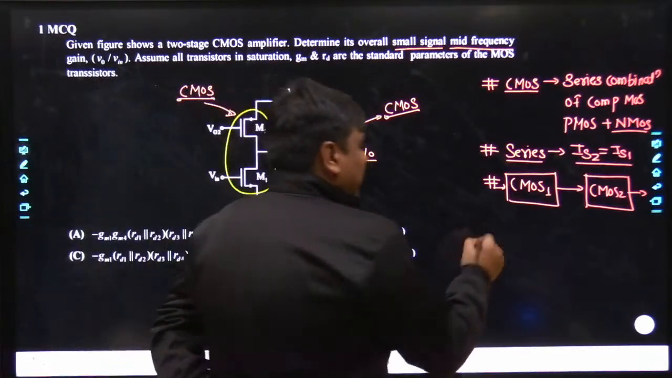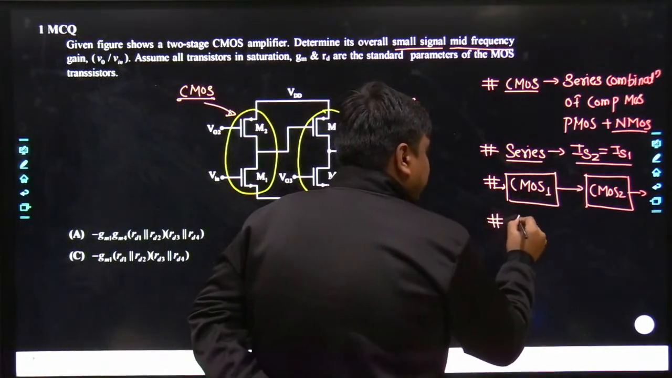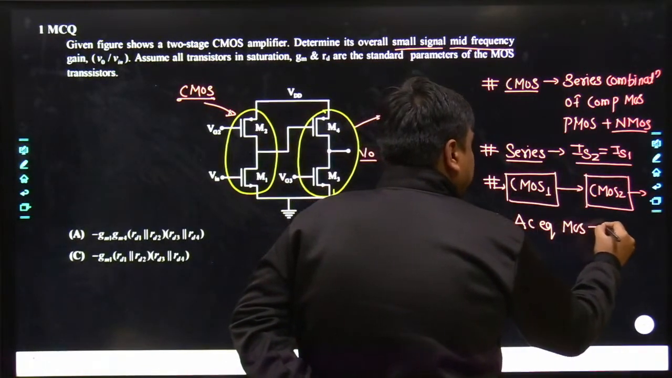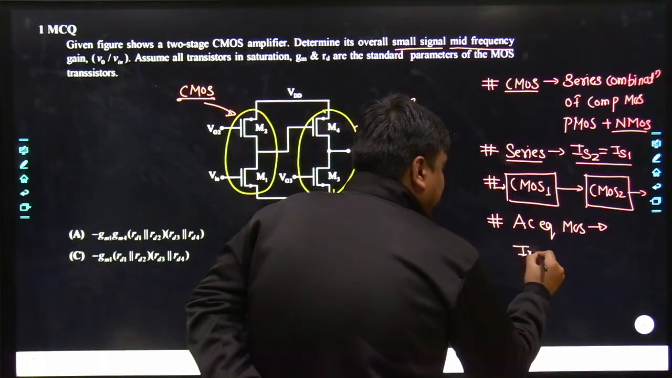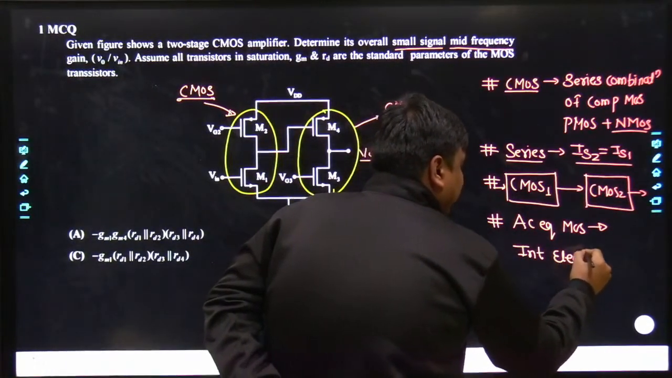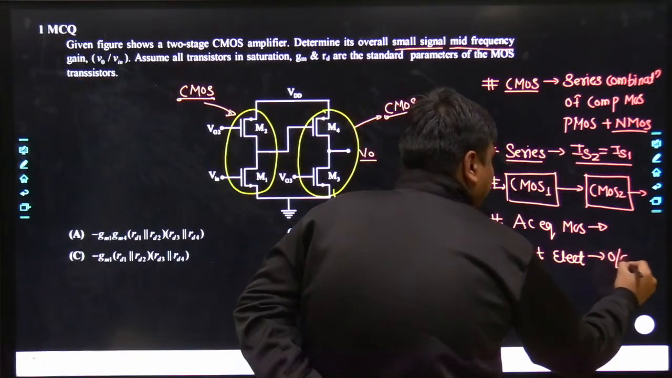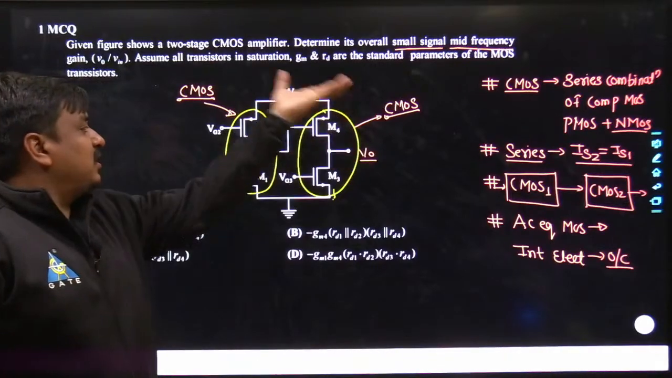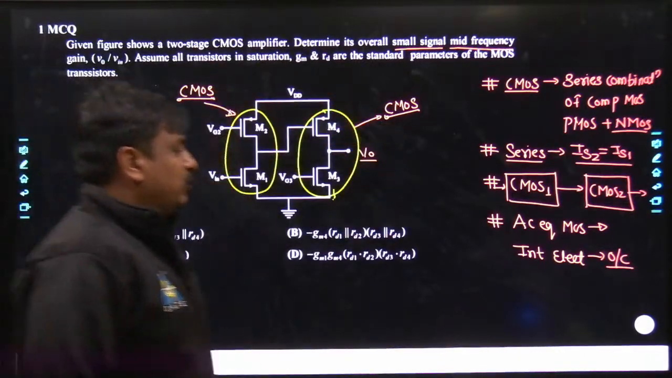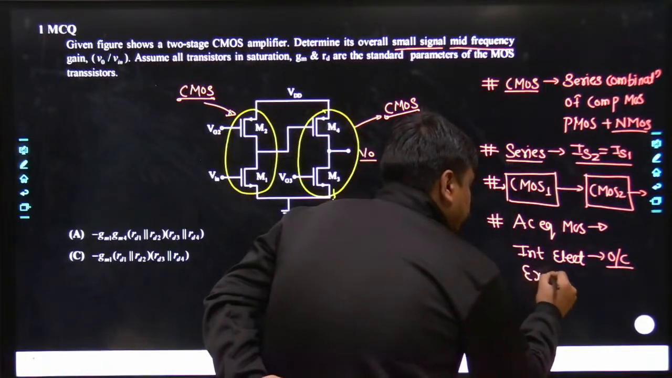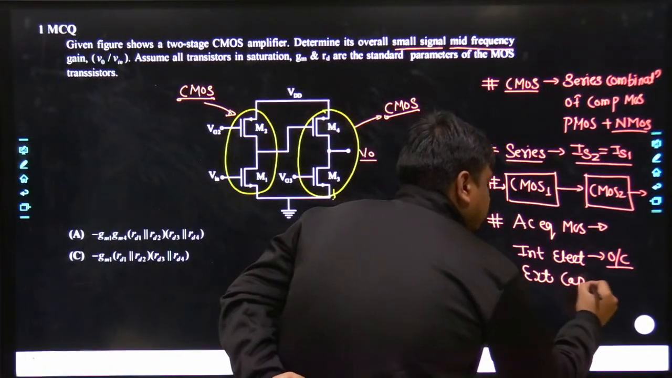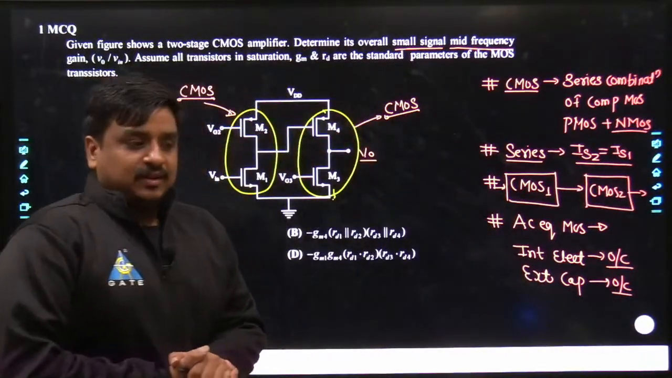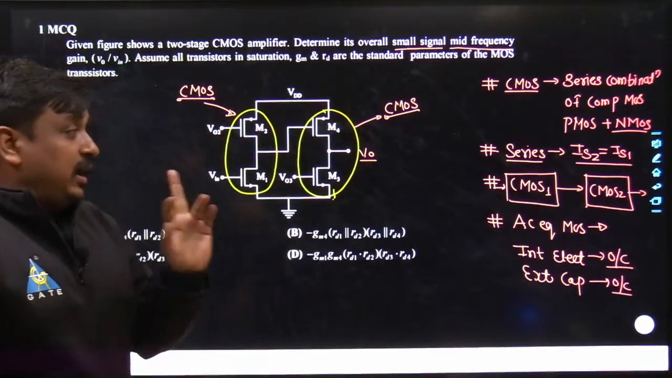And if it is operated in mid frequency range, then when you take the AC equivalent of the MOSes, either PMOS or NMOS, its internal electrode capacitances would be taken as open circuited, and even if you have external capacitances within the circuit, those would also be taken as open circuited. Although in this problem I do not have any external capacitance.